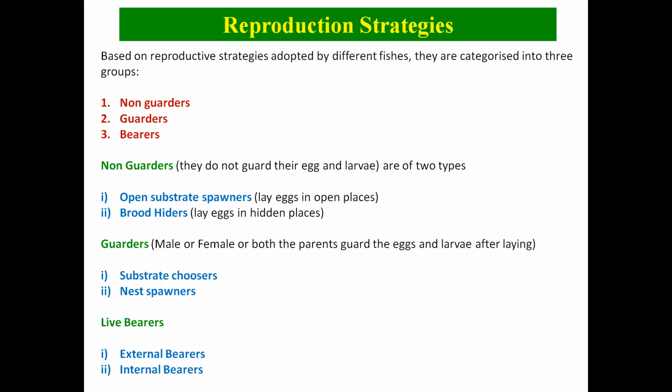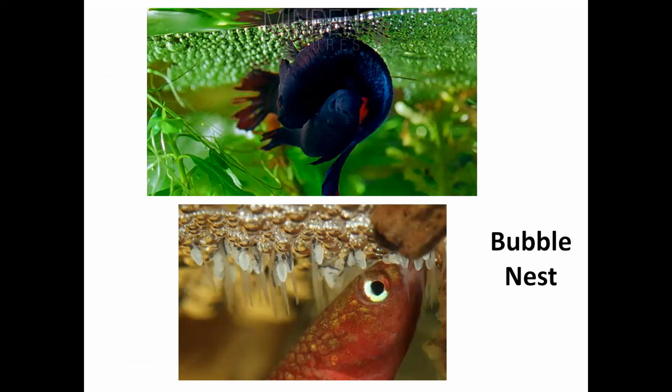And then the live bearer. There are two types of live bearer. One is the external and the other is the internal bearer. Some bear externally and some bear inside the mother's belly. So we'll see one by one.